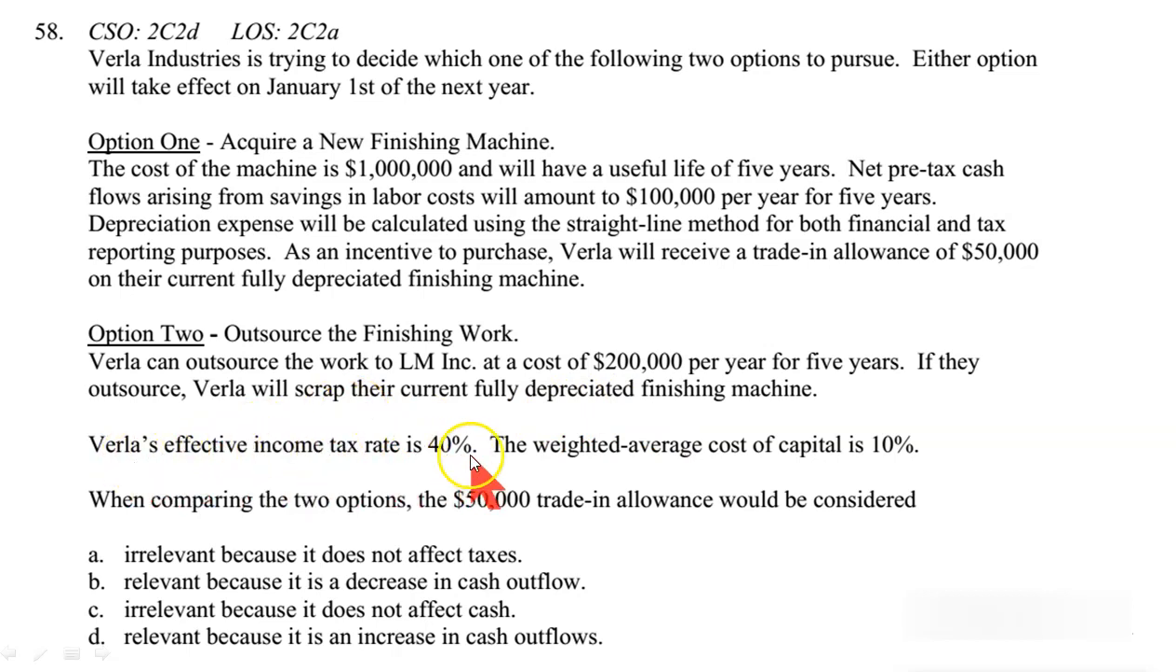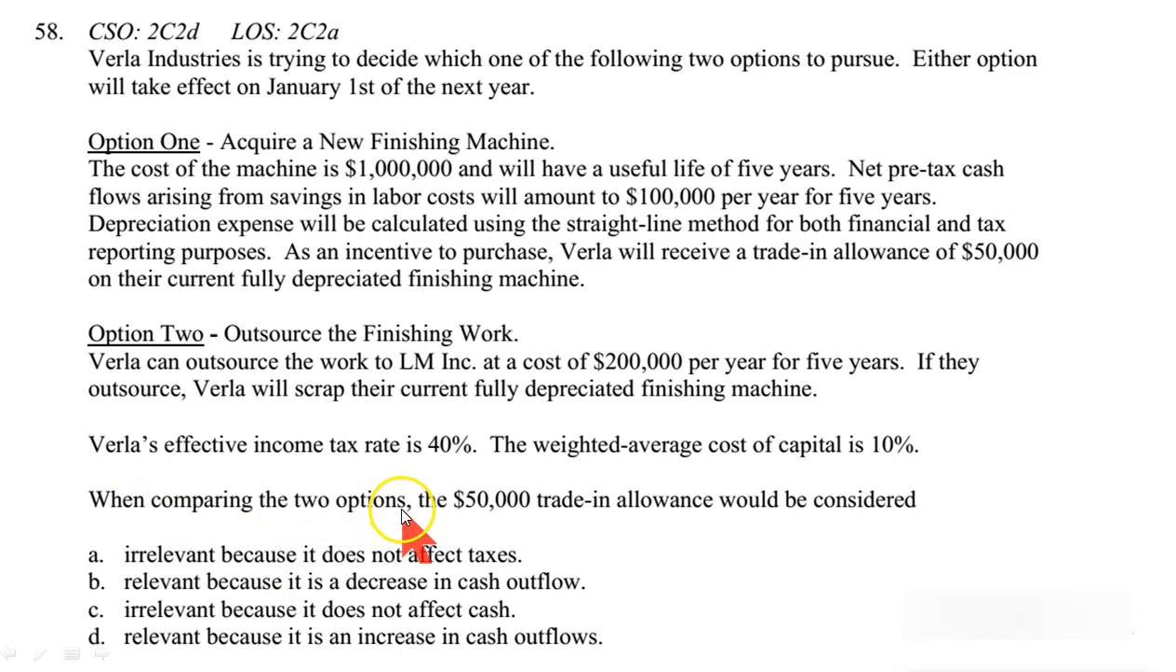Whereas the effective income tax rate is 40%, the weighted average cost of capital is 10%. You will see this question in your section E, investment analysis. And there you will be comparing these two options as per your net present value, and then you will decide. But here you just need a little touch of it.